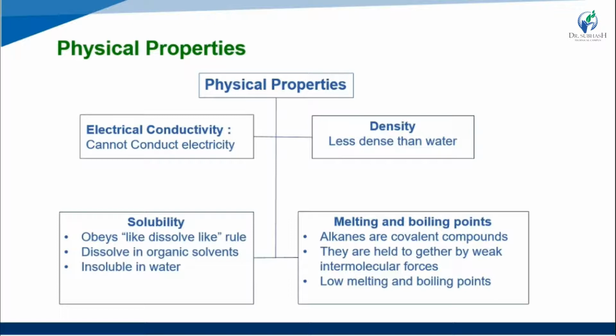Then melting point and boiling point. Alkenes are covalent compounds, having covalent bonds, and they are held together by weak intermolecular forces. Then they have low melting and boiling points. Alkenes do not have high melting point and boiling point values.